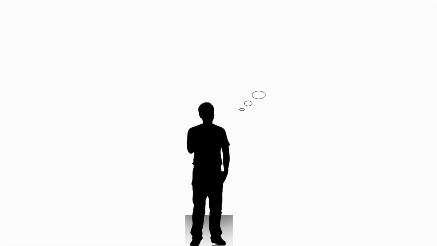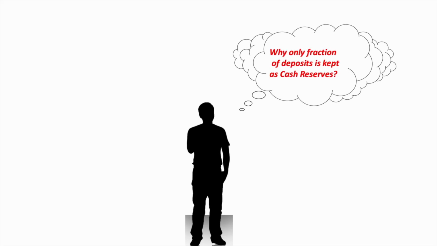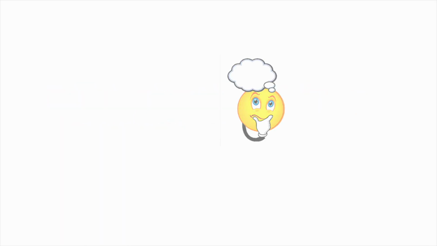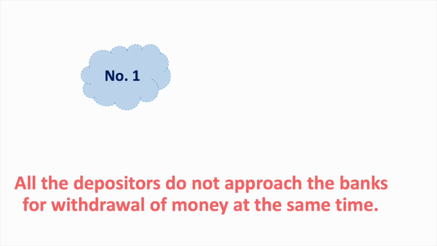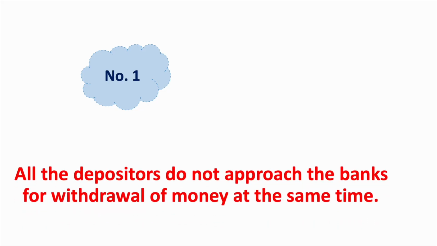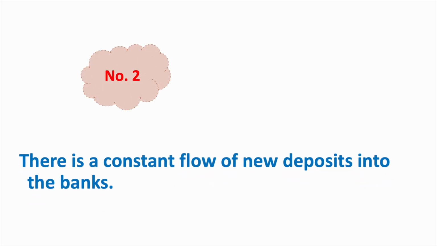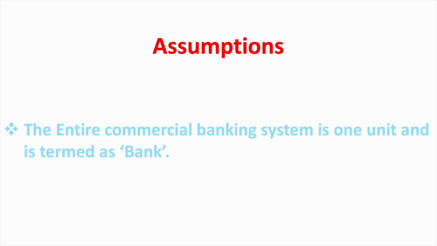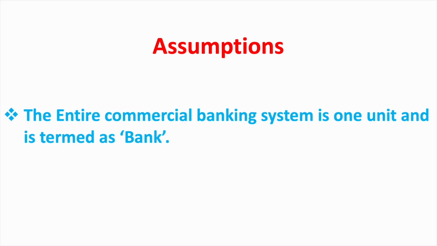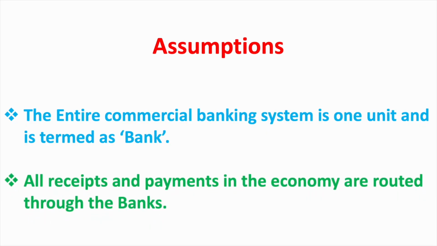Why only fraction of deposits is kept as cash reserves? Because banks know two things by experience. Number one, all the depositors do not approach the bank for withdrawal of money at the same time. Number two, there is a constant flow of new deposits into the banks for the smooth functioning of the process of credit creation. Here are some assumptions. First, the entire commercial banking system is one unit and is termed as bank. Second, all receipts and payments in the economy are routed through the banks.